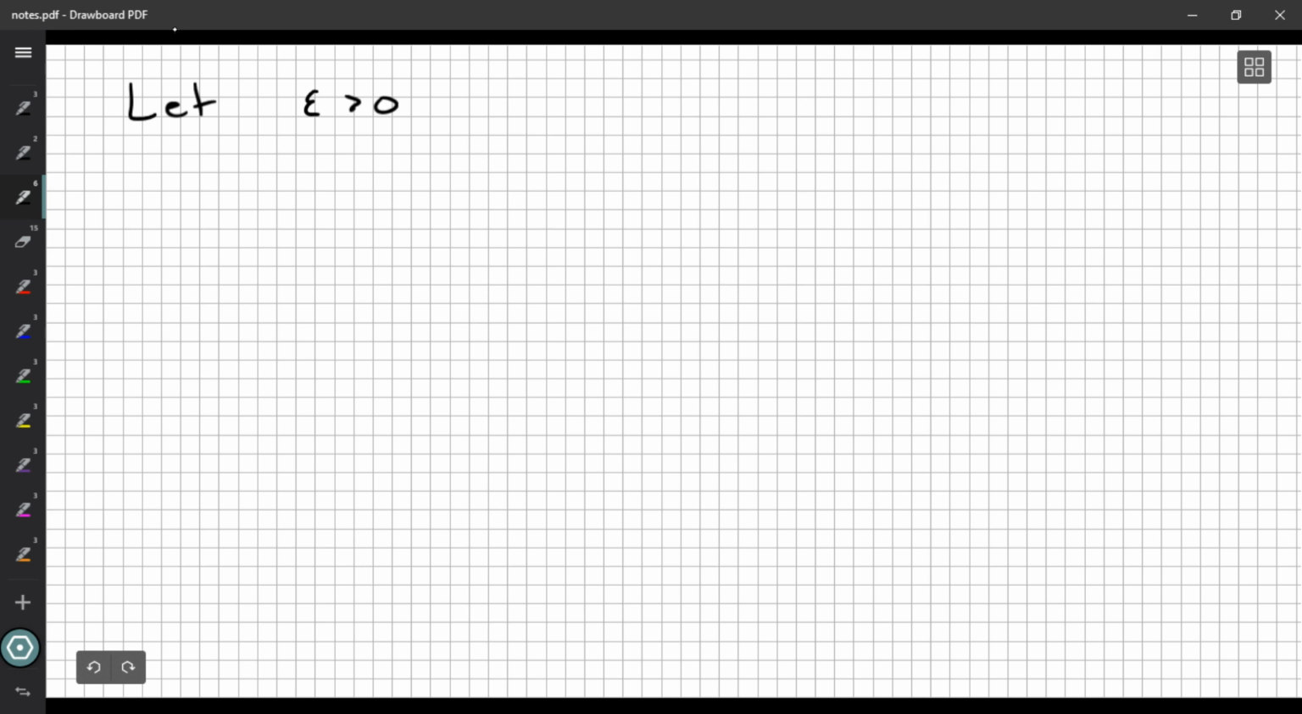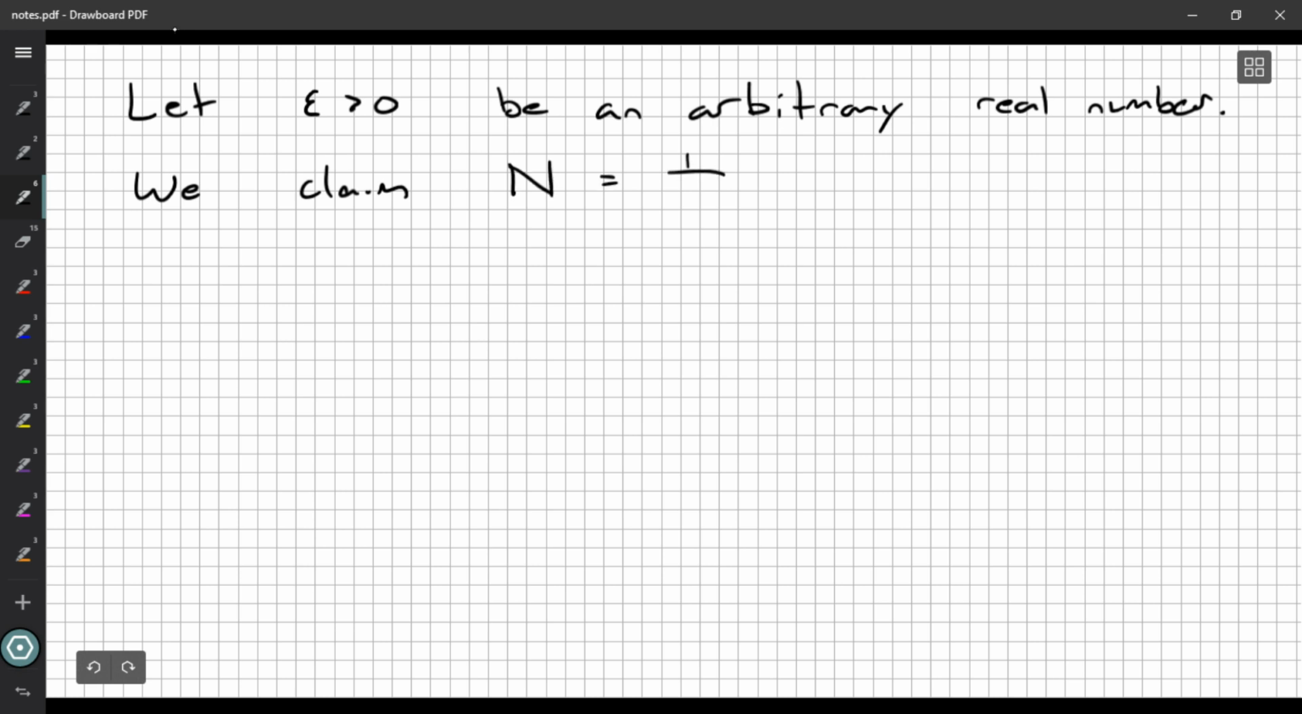Let epsilon be an arbitrary positive real number. We claim that N being equal to, you can say square root of 1 over epsilon, or I'm just going to say 1 over square root of epsilon. They're both the same thing. So we claim that this N will satisfy the definition. Okay, so that's our claim. Now we've got to prove it.